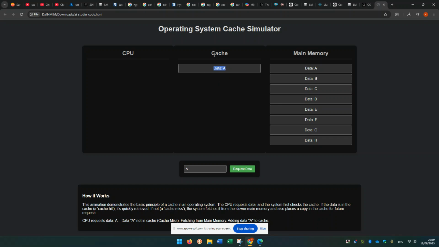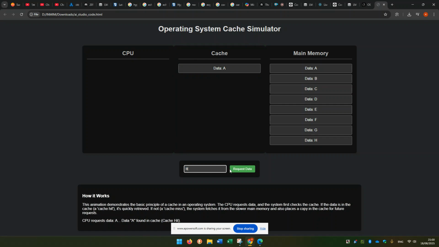Now we will save the data in the cache so that next time, instead of going to the main memory, the CPU will be able to get it from the cache. Let's see it. So let's call A again. Now the CPU will have a cache hit, so it will bring it right from the cache very fast.